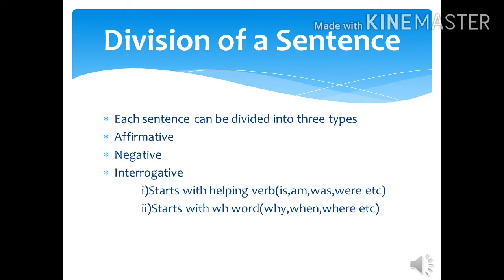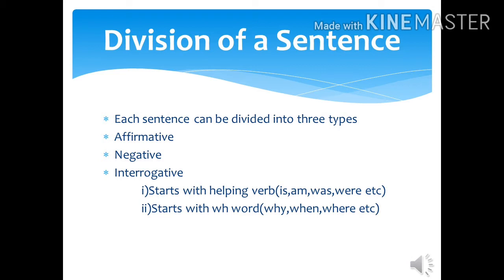Students, let's talk about the division of a sentence, as each sentence can be molded into three more types that are affirmative, negative, and interrogative. What is affirmative? Affirmative is a type of sentence in which there is a simple positive statement. In negative sentence, not is used.